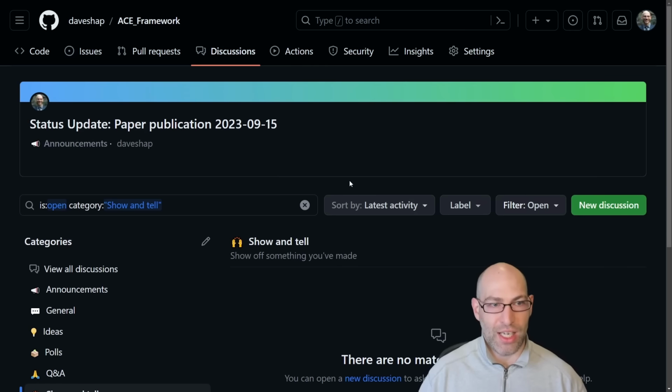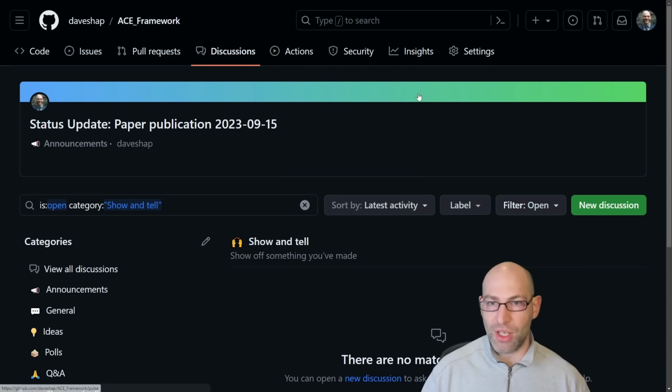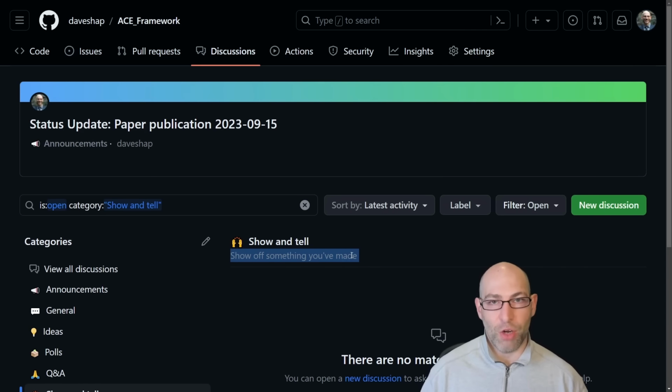The whole idea, again, is that the ACE framework repository is going to be, at least for the foreseeable future, the nexus of development for this framework. And eventually, again, it's fully open source. You probably remember from past projects, I don't really have a desire to monetize this or keep control of it. The entire purpose here is to teach and disseminate this information and make it as accessible as possible to everyone.